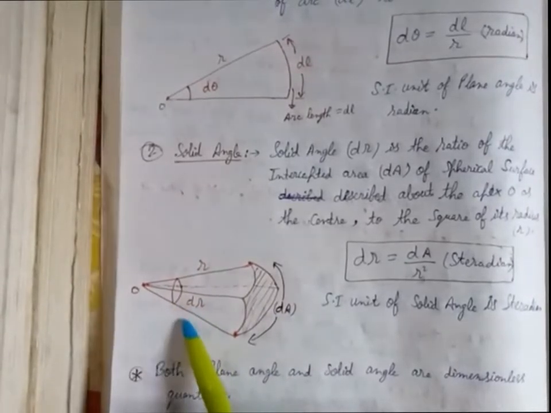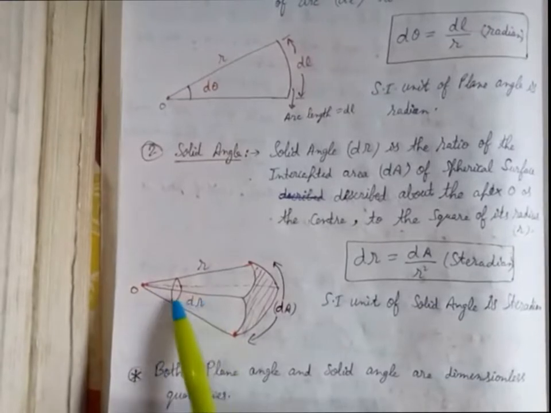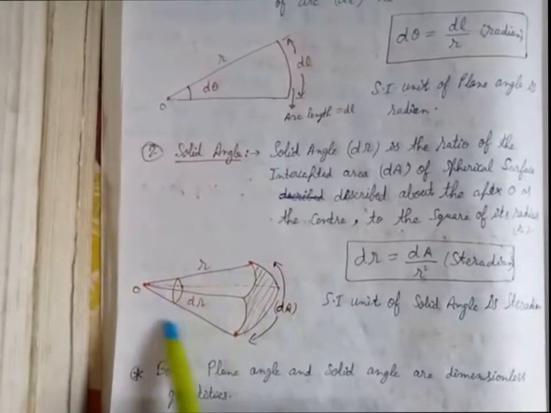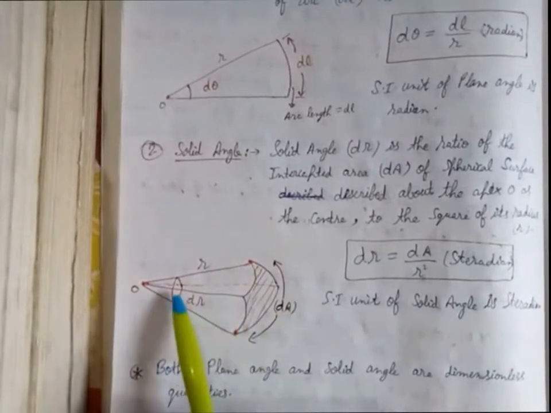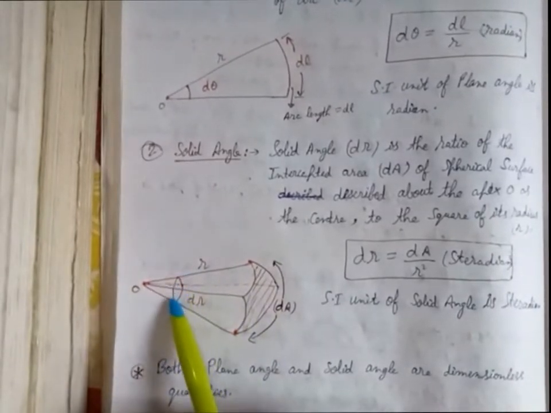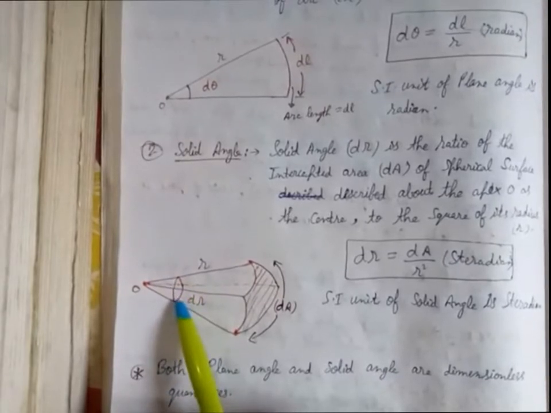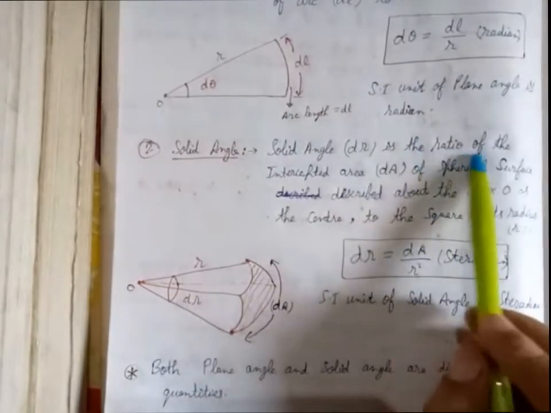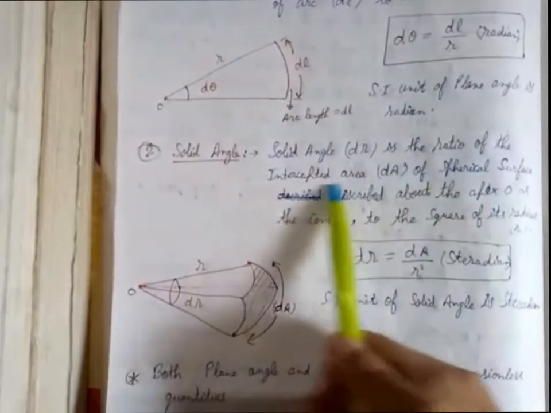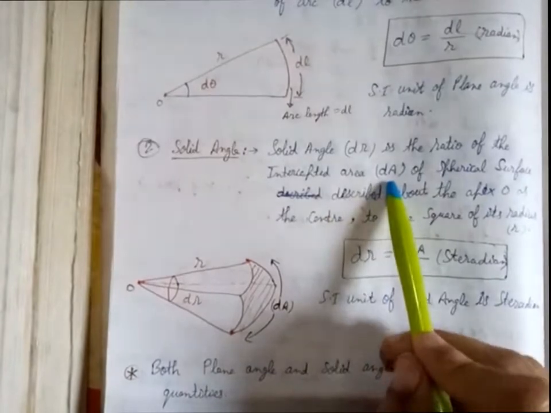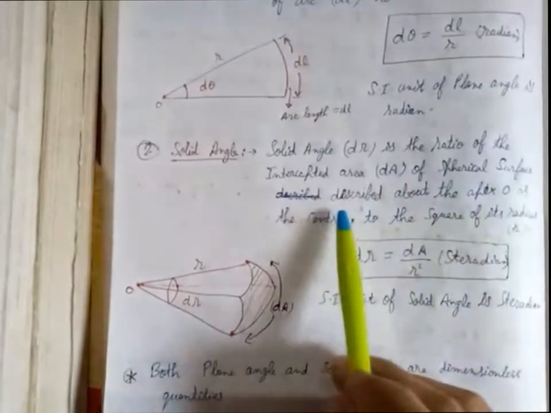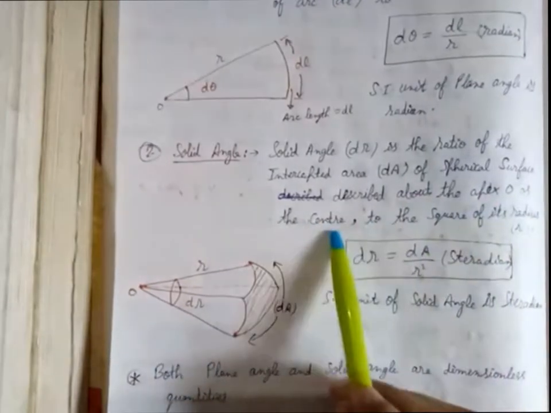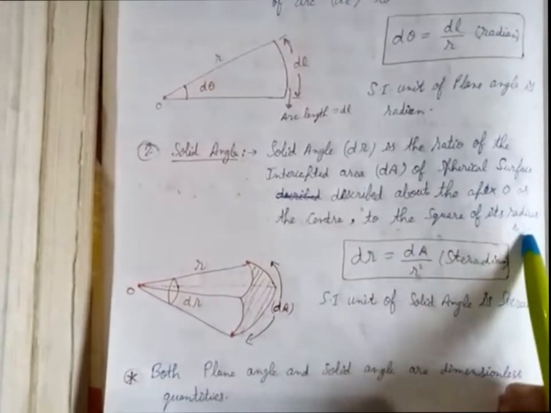If there is a spherical body, and we cut out a sector from it, then the angle created at the center will be the solid angle. It is the ratio of the intercepted area, that is dA, of a spherical surface described about the apex O as the center to the square of its radius.